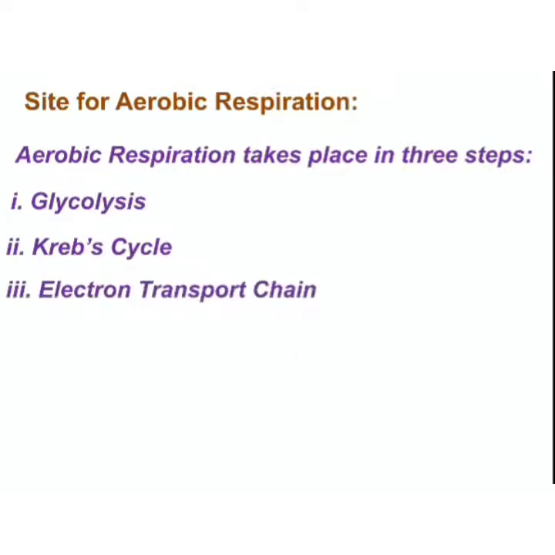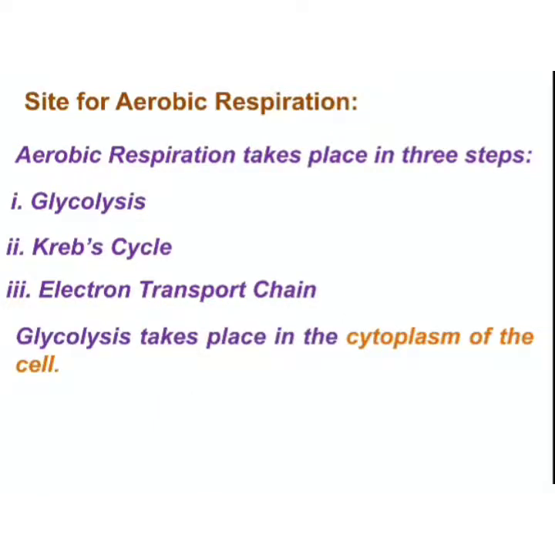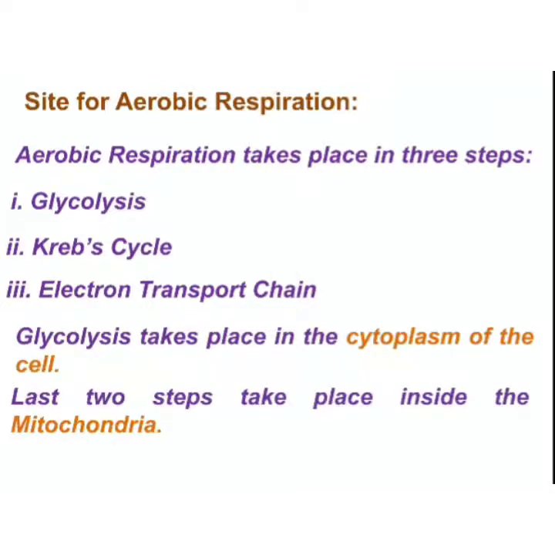The third step is the electron transport chain. Remember, these are the three steps of aerobic respiration in the cell. Every cell will have these three steps when aerobic respiration takes place: first glycolysis, then the Krebs cycle, then the electron transport chain. Glycolysis takes place inside the cytoplasm of the cell, whereas the other two steps take place inside the mitochondria. You have to remember this. The first step, glycolysis, in which pyruvate is formed, takes place in the cytoplasm, and the rest of the two steps take place inside the mitochondria.